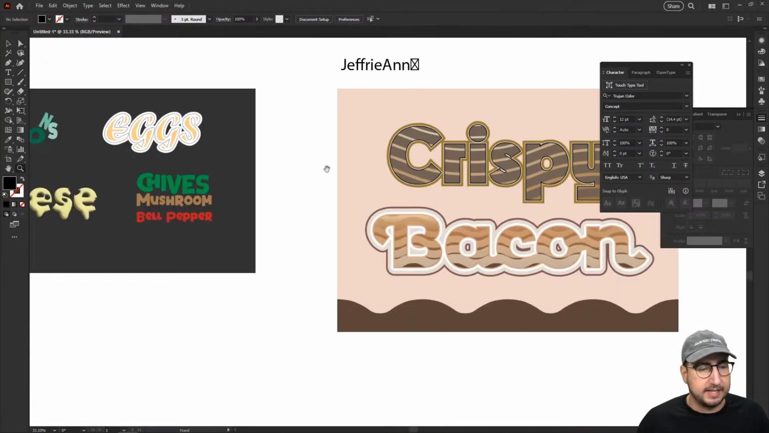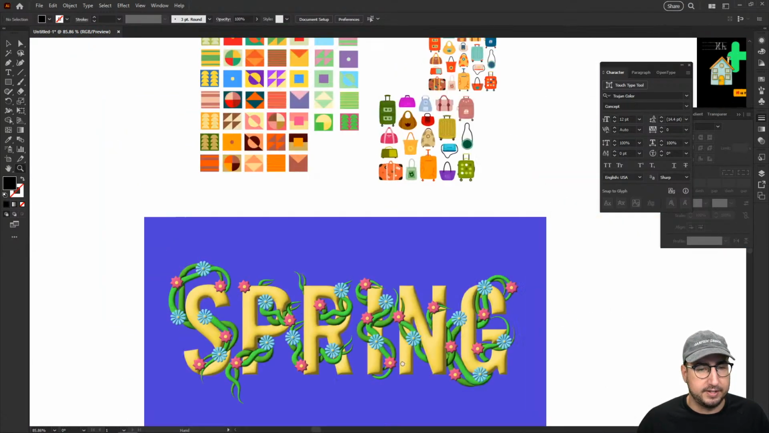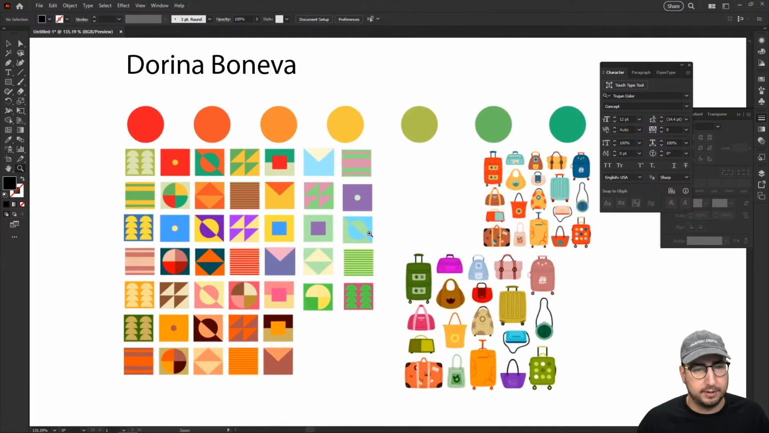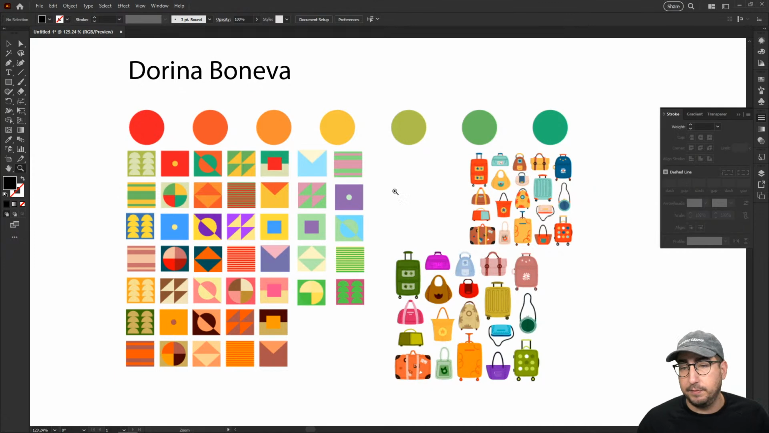All right, the next thing that I want to talk about, I'm going to save those. Oh, I did want to just highlight this. So Dorina Boneva? Sure. I love what you do with these colors. Love this color scheme. And I like that you can see how many different variations of something you can make so quickly.